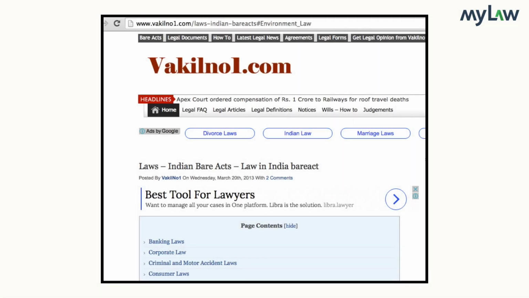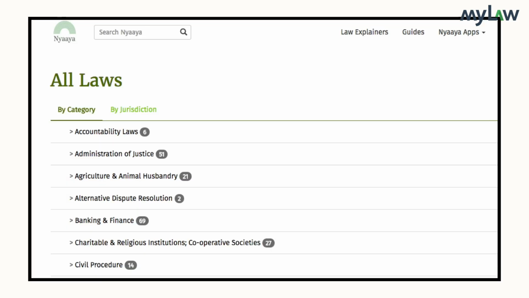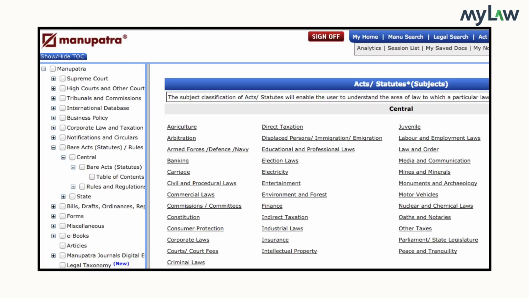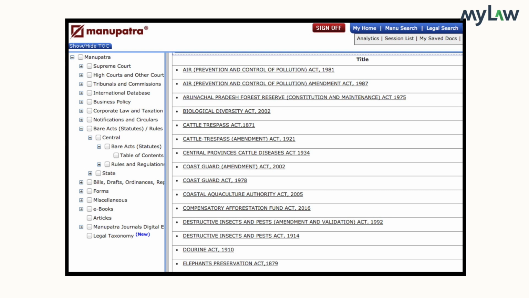We are familiar with a few free websites such as Vakil Number 1 and Nyay, and among the websites that provide such services for a fee, there is Manupatra. These websites have sections listing all the legislation related to the environment. You can read the titles of those statutes to see if any of them are relevant. And if the titles indicate any relevance, go to the text of these statutes and browse through the table of contents to see if they are relevant. So in this way, you can prepare a list of legislation that are relevant to the issue of water pollution